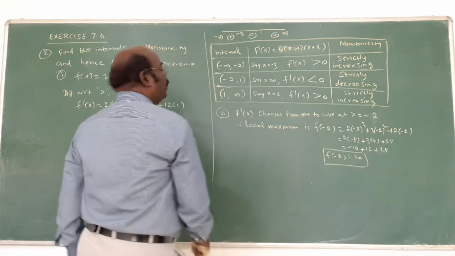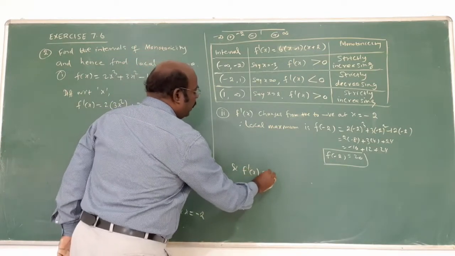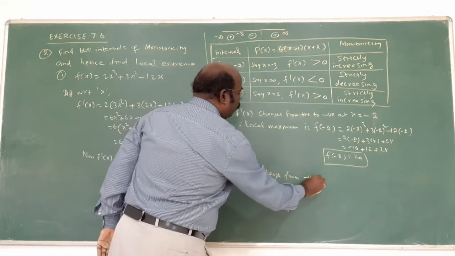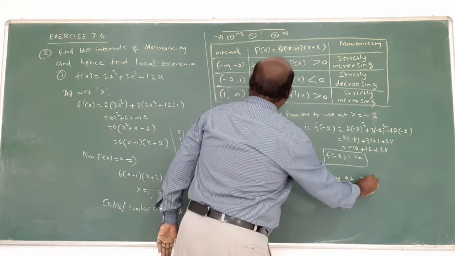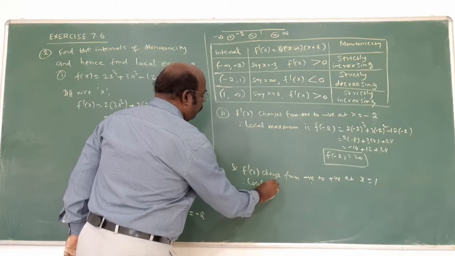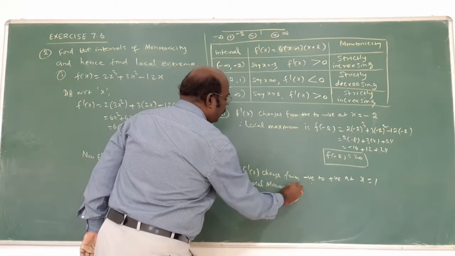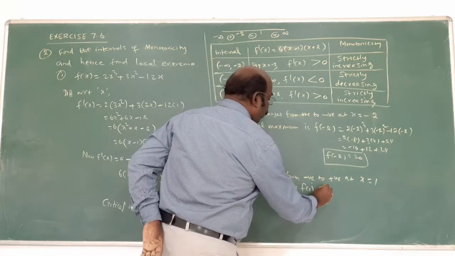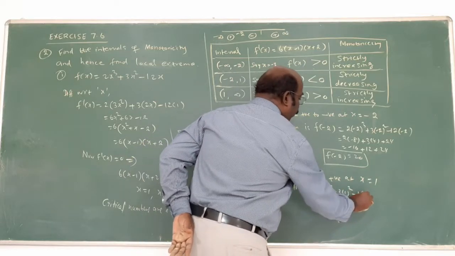Next one, f of x changes from negative to positive at x equal to what? 1. Therefore, the local minimum is f of 1 equal to, substitute 2 into 1 cube plus 3 into 1 square minus 12 into 1.